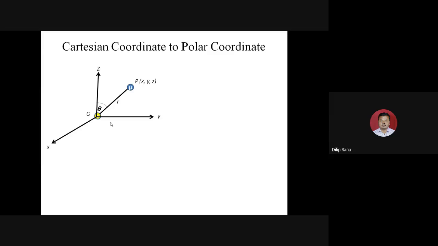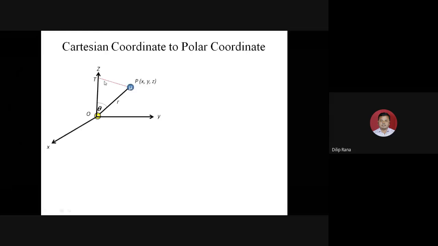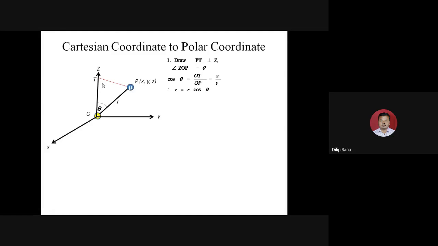Now how do we determine how the particle is aligned with the z-axis? For the z-axis and this particle, we will draw a perpendicular, PT, to the z-axis. Now if we consider PT perpendicular to the z-axis, the angle ZOP will be theta.